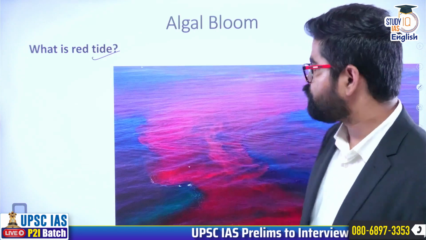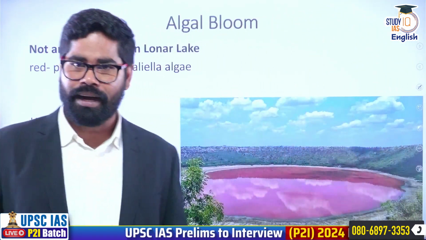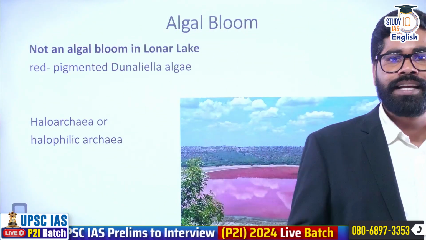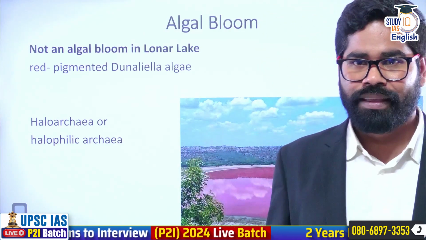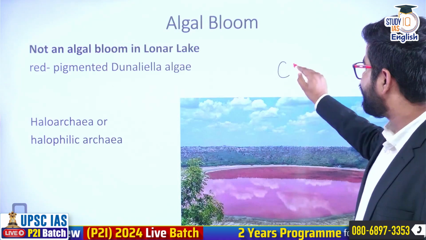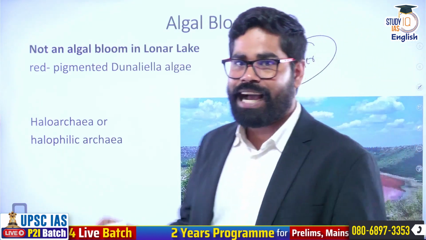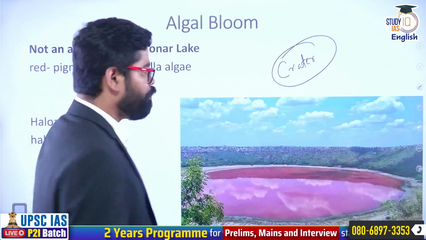Okay. Now, you might have seen also one thing, you might have seen this one news in the recent past, that Lonar Lake in Maharashtra has turned pink. Okay. Lonar Lake in Maharashtra, this is one lake which has been created by a crater. Crater lake means it has been created due to a meteorite impact.